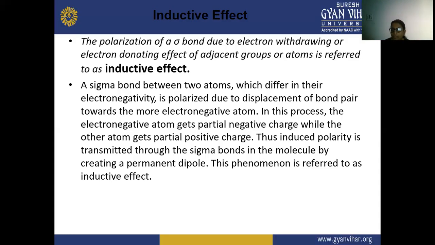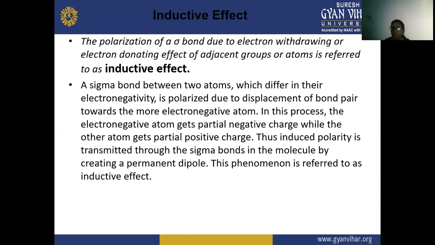For example, if we take HCl, there is a polarization, a displacement of the bond pair. The displacement of the bond pair will go towards the electronegative atom, and in the case of HCl, the Cl is more electronegative.